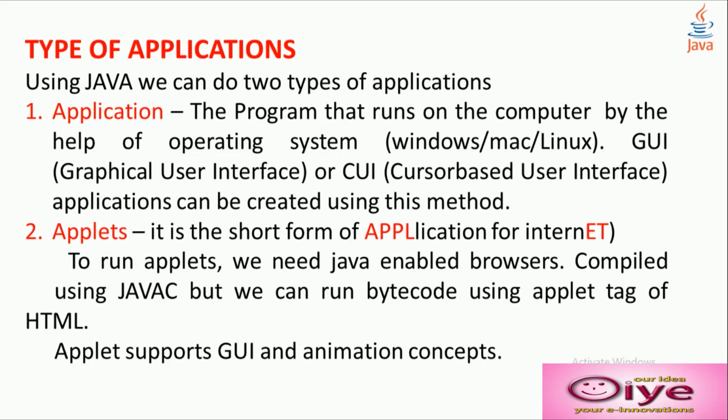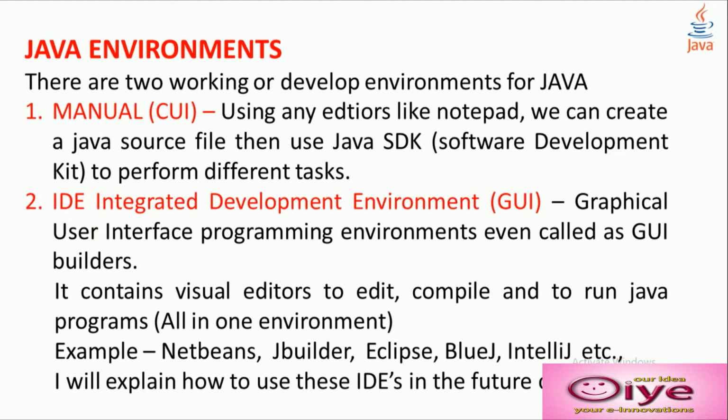Java environments. There are two working or development environments for Java. One is the manual method, that is the CUI method. Another one is IDE, Integrated Development Environment. We will call it a GUI. In the manual method, using any editor like Notepad, we can create a Java source file. Then we can take Java SDK, Software Development Kit, simply called JDK, to perform different tasks.